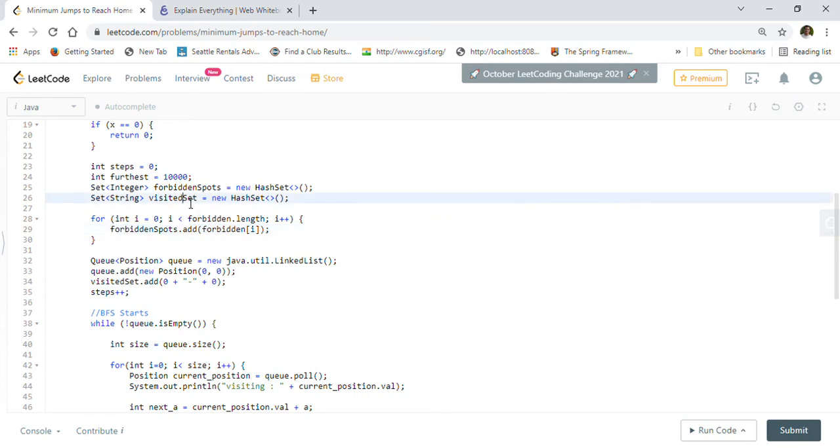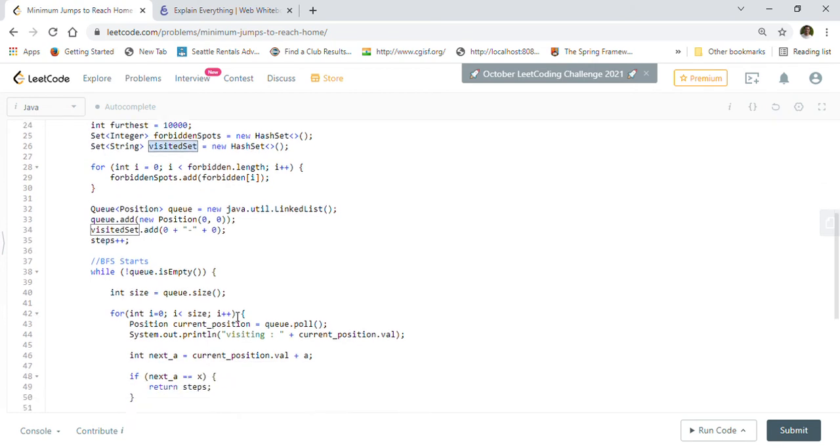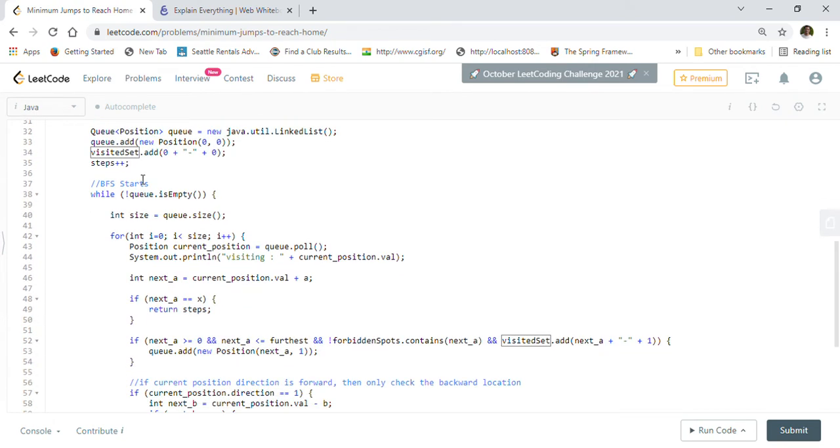Then I created a visited set. I want to make sure that once I visit a position, I know it is visited, so I don't revisit it again.